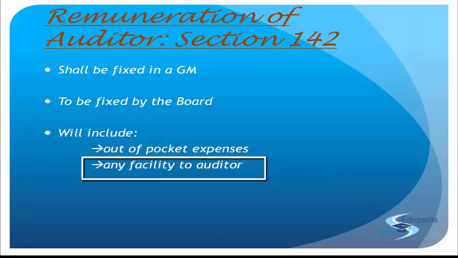Now again, one thing, if you see why are they included: otherwise if they don't include it over here, what head will they open? Miscellaneous expenditures for audit? No, right? So in that case what they do is they club it. Obviously it is going to the auditor, maybe for his personal use or maybe for our use. I mean, if I'm giving him a revenue, what is earning out of it? But even these things, for my company it's an expenditure, right? So I included it into the remuneration paid to the auditor, that even this expenditure has gone into audit, right?